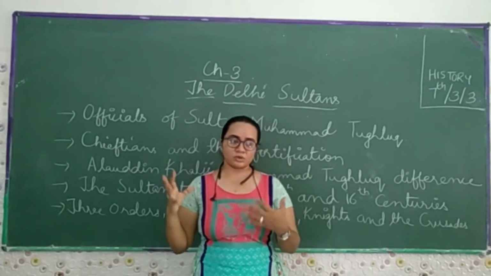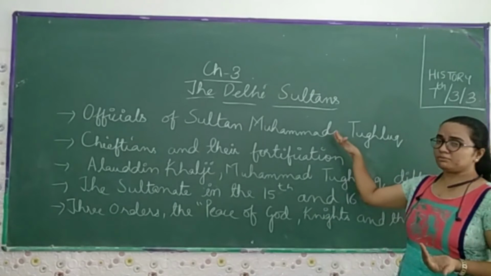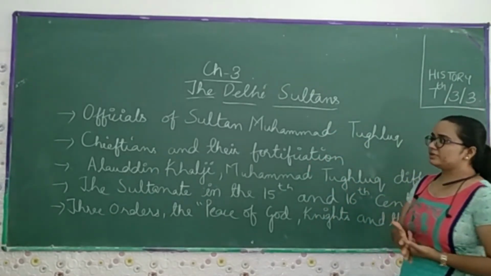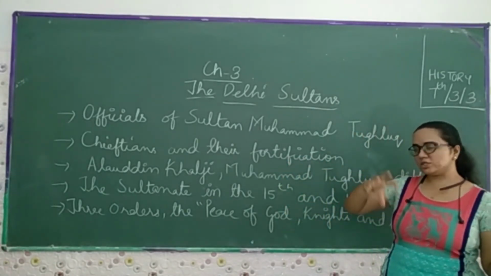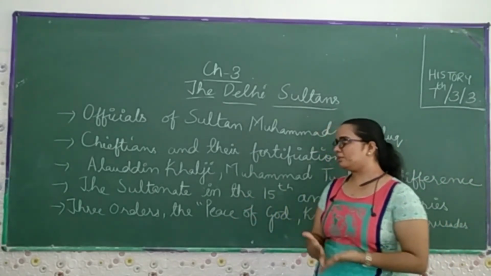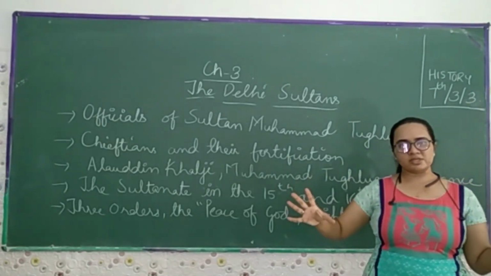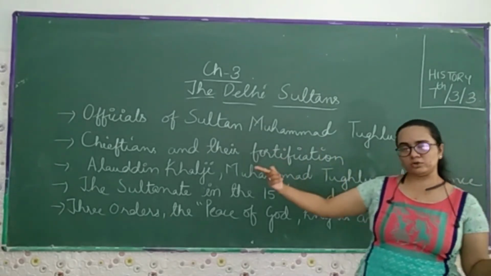So far we have discussed all these things in the chapter. The first thing we discussed was the officials of Sultan Muhammad Tughlaq, how a slave became an administrative officer and governor, then chieftains and fortification, how the soldiers used to live in the fort for the safety of the town. The Alauddin Khilji and Muhammad Tughlaq difference: most of it is similar, but in the end Muhammad Tughlaq failed and Alauddin Khilji won.